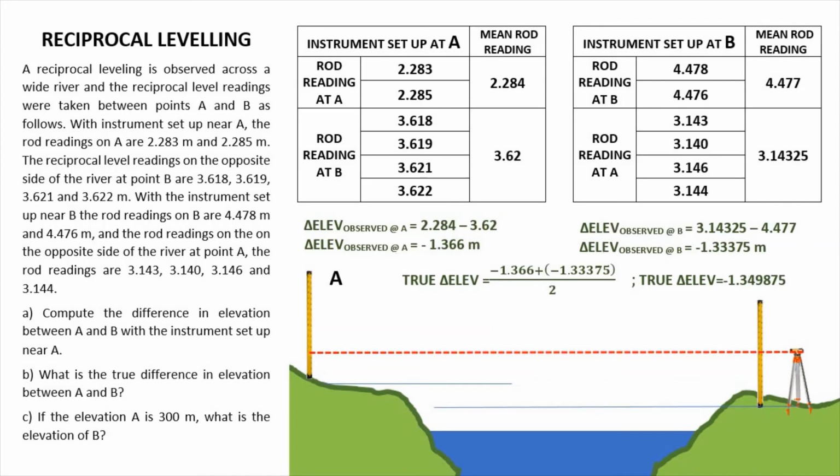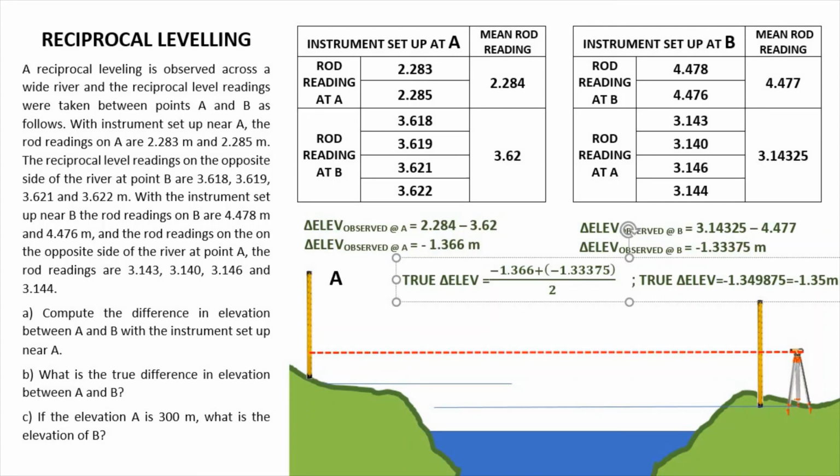Pero pag isasalpak na natin siya into other requirements sa problem, gagamitin natin yung unrounded off answer. So again, uulitin ko, walang negative na length. The negative sign sa ating answer is just to tell that A is higher than B.